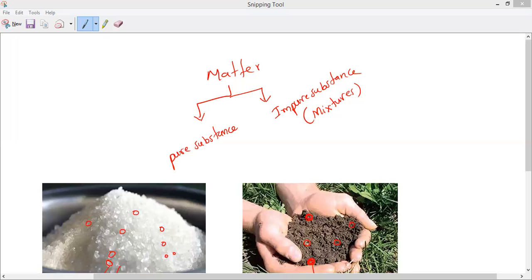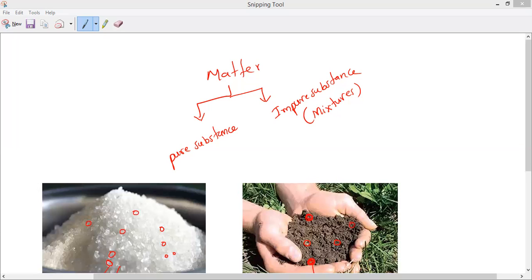That is why by using some techniques or processes, we are going to purify the matter or separate the components of a mixture. Yes or no, guys? Yes, sir. Those are the techniques of separating mixtures which we are going to study one by one in this chapter.